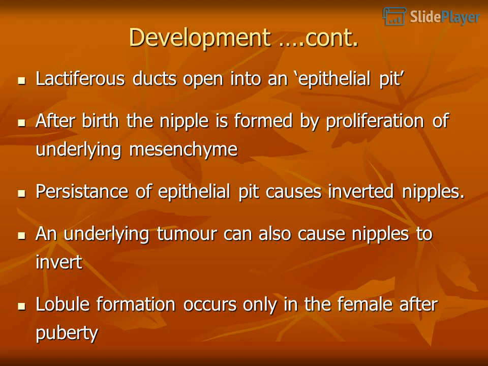Development: lactiferous ducts open into an epithelial pit. After birth, a nipple is formed by proliferation of underlying mesenchyme. Persistence of the epithelial pit causes inverted nipples. An underlying tumor can also cause nipples to invert. Lobule formation occurs only in the female after puberty.